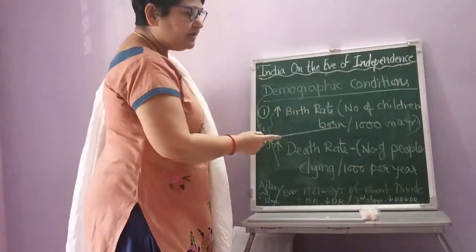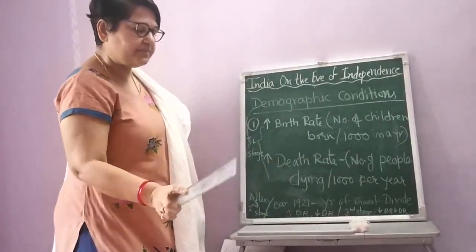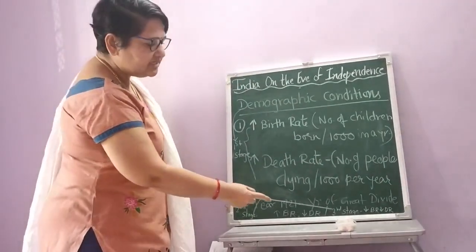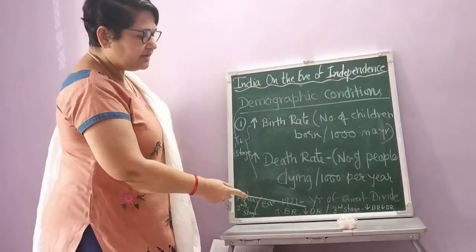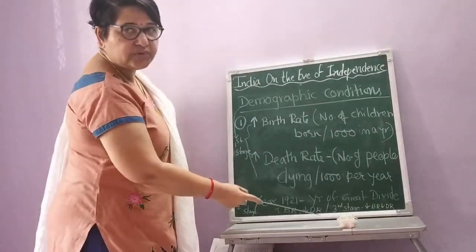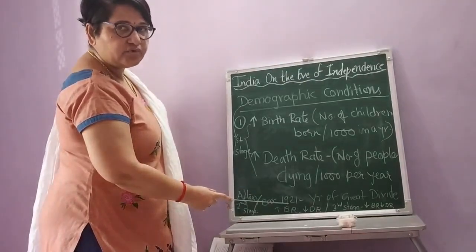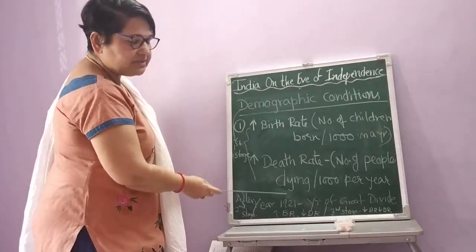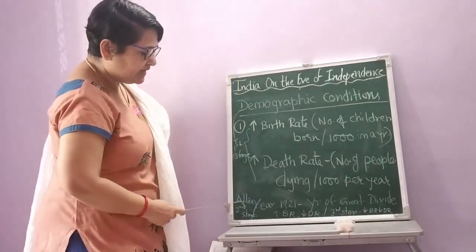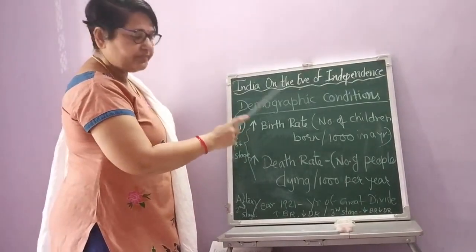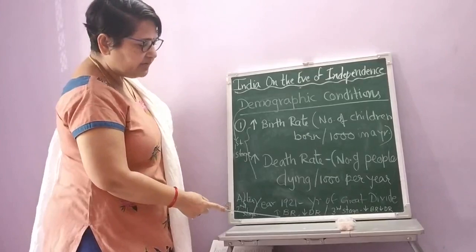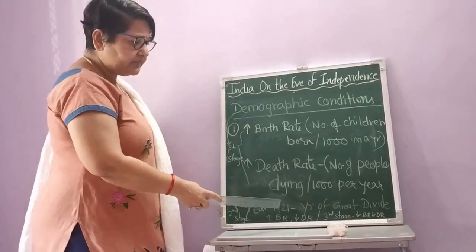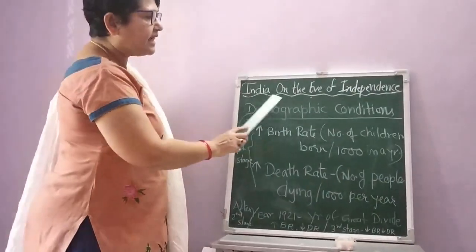That means the number of children born per 1,000 in a year was increasing day by day. But if we talk about the death rate, we got control over the death rate. Why? Because medication facilities were improving. This situation took place after 1921, and that's why 1921 is called the year of great divide. Before 1921 was the first stage, and after 1921 we call it the second stage of demographic conditions. Once again, after 1921, birth rate was increasing but death rate was decreasing day by day. And generally, this type of situation was prevailing at the time of independence.